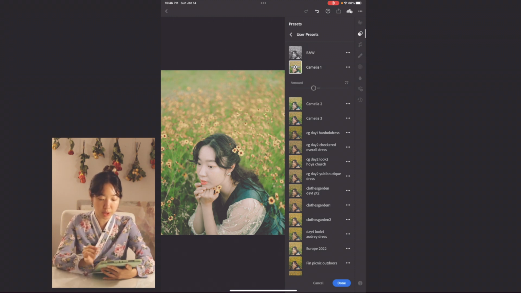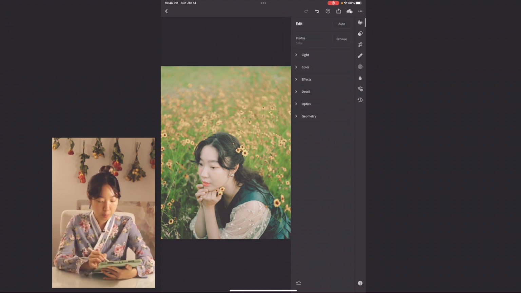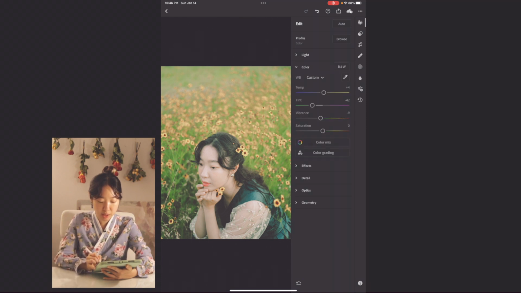And I love how the green is almost like vivid, but I'm going to actually turn down that green a little bit less. There's green, and what I'm going to do, when I select color mix, you can set individual colors and turn in different hues.